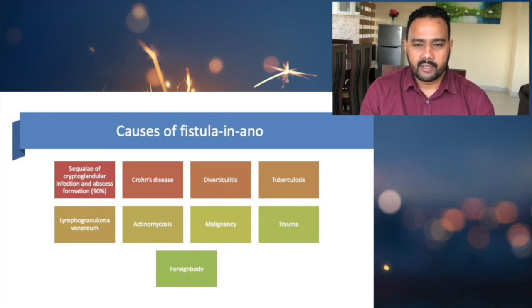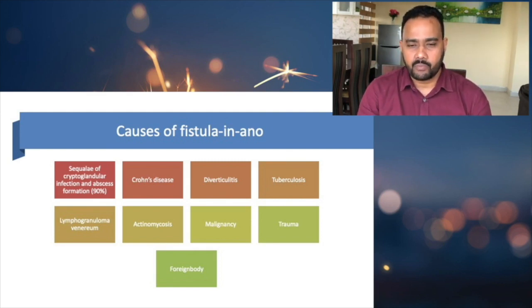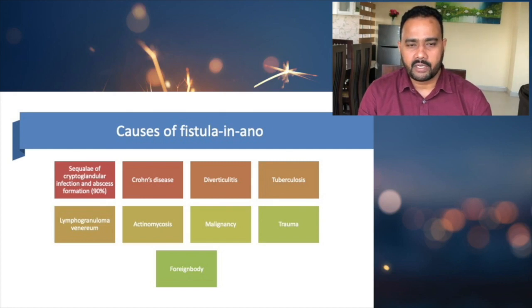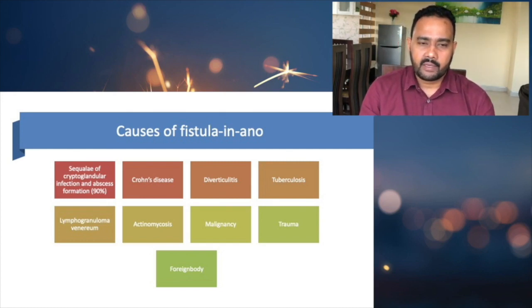And sometimes there will be a foreign body. So if a person is having recurrent fistula formation, then we have to exclude any of these underlying conditions when it comes to fistula in ano. But commonly it is due to the cryptoglandular infection and the perianal or anorectal abscess formation.